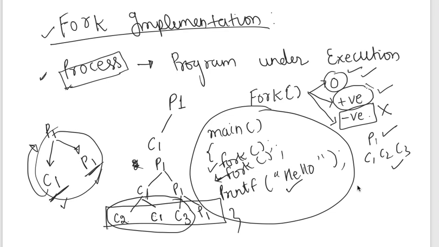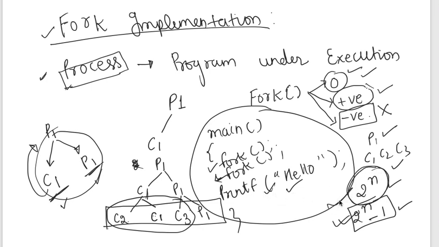So in general, if n forks are called, then 2 power n times hello will be printed, that is 4 times hello will be printed, and 2 power n minus 1 child processes will be created. How many children will be created? This will be done with the help of this formula. And how many times will the printf function be called? These many times. Got it?